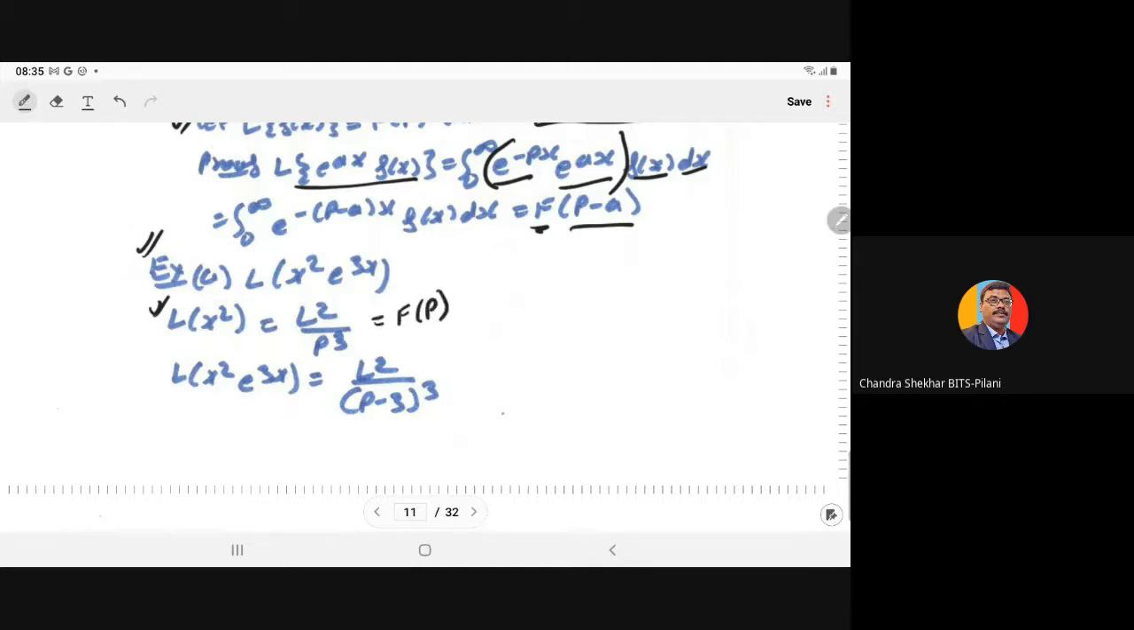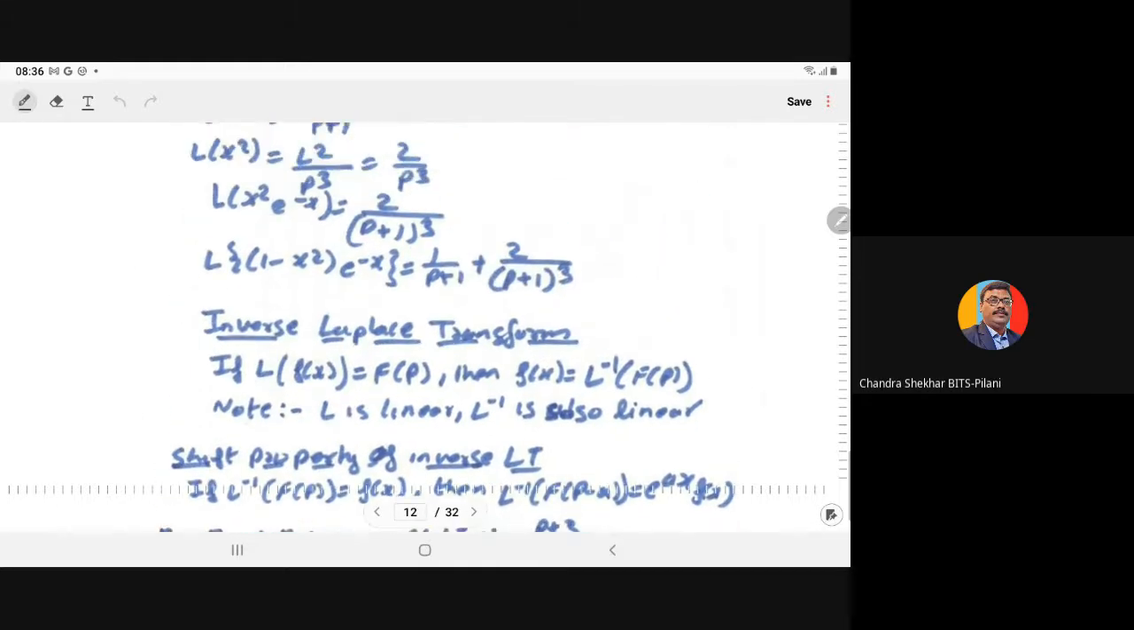this is the F(p). So if you have to compute the Laplace transform of x square e to the power 3x, it becomes F(p minus 3). What is F(p)? Factorial 2 upon p cube. Wherever we have p, we replace it by p minus 3. So it becomes factorial 2 upon (p minus 3) whole cube. We need not go by the definition; using the shifting theorem, just apply it directly.